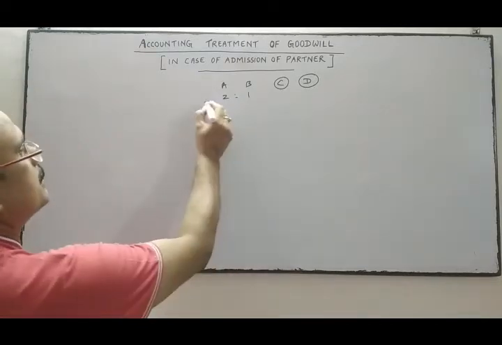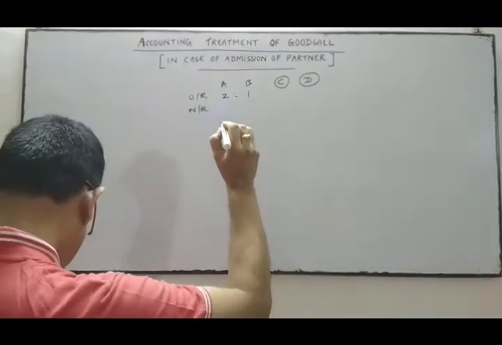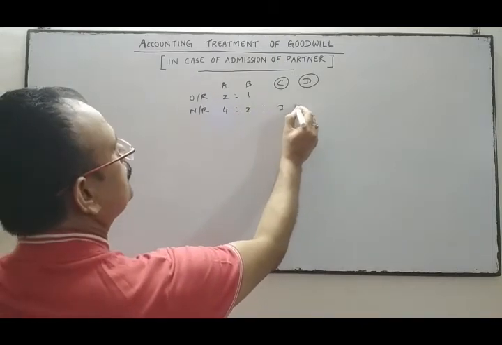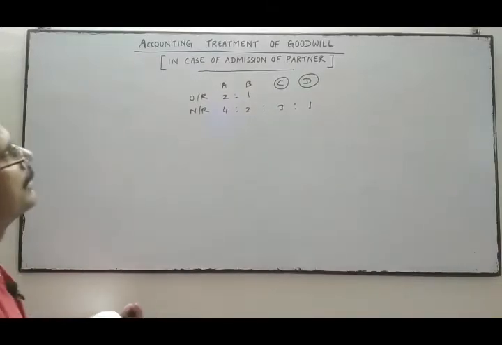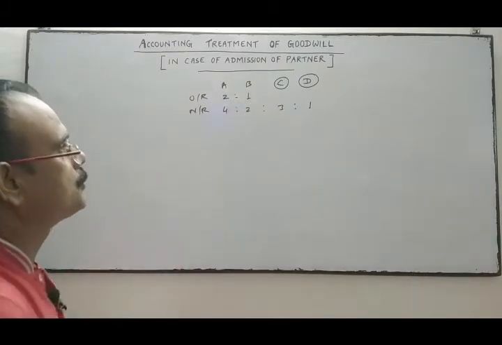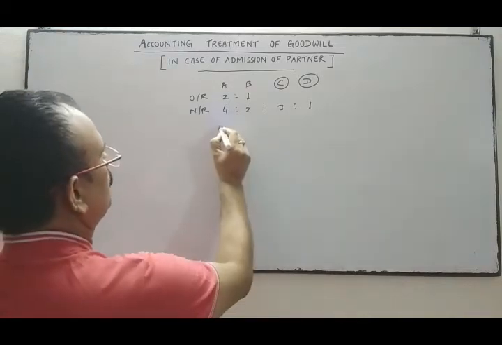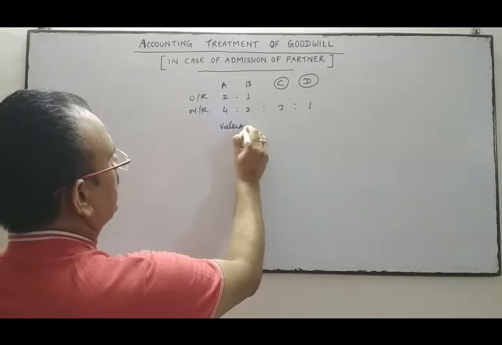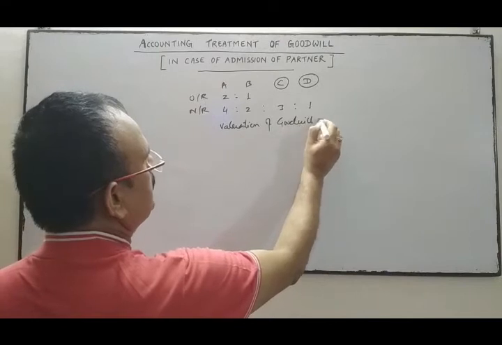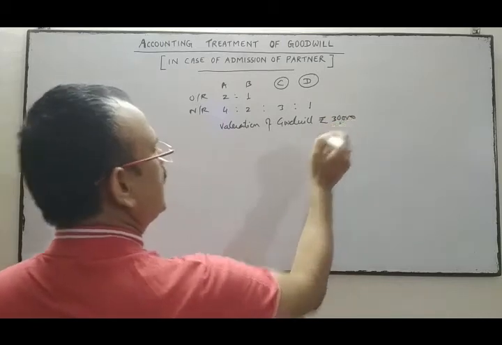This is the old ratio between A and B. Now the new ratio after the admission is 4:2:3:1. Goodwill is valued. Valuation of goodwill is done on the date of admission, and it is valued at rupees 30,000.